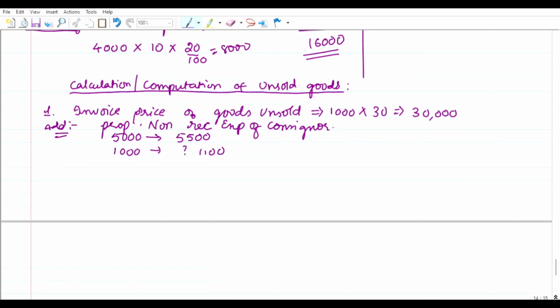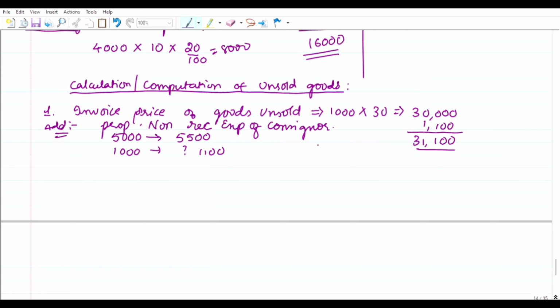Then for 1000 goods, he would be incurring 1100 expenditure. So we have to add that, 1100 rupees. That gives 31,100. So this is what the thing is.